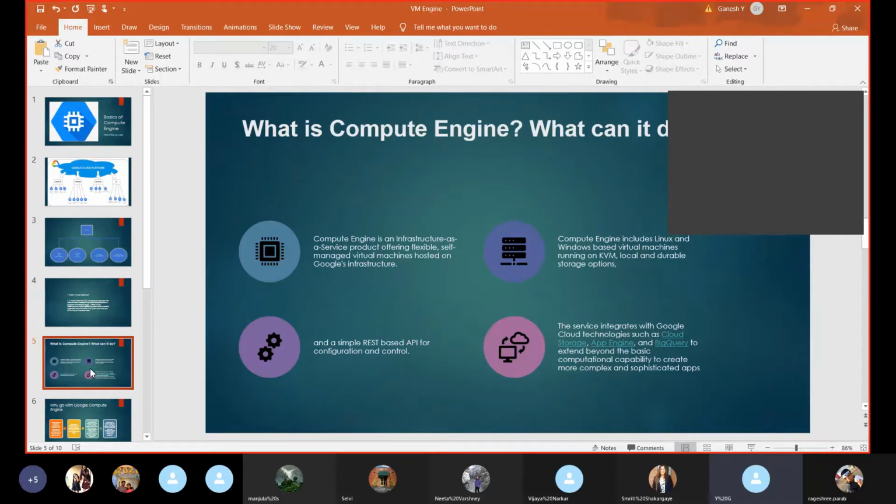Cloud virtual machines from Google are supported by Compute Engine. Compute Engine is an infrastructure as a service product offering flexible, self-manageable virtual machines hosted on Google infrastructure. Depending upon our website traffic, we can choose how many servers we need, and it can instantaneously increase the virtual machine instances depending upon the traffic.